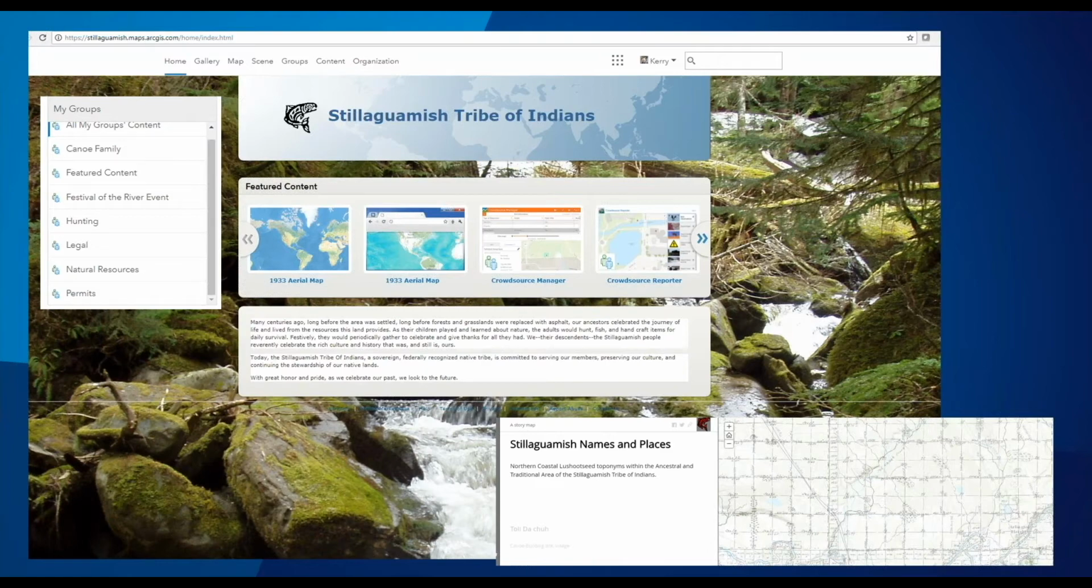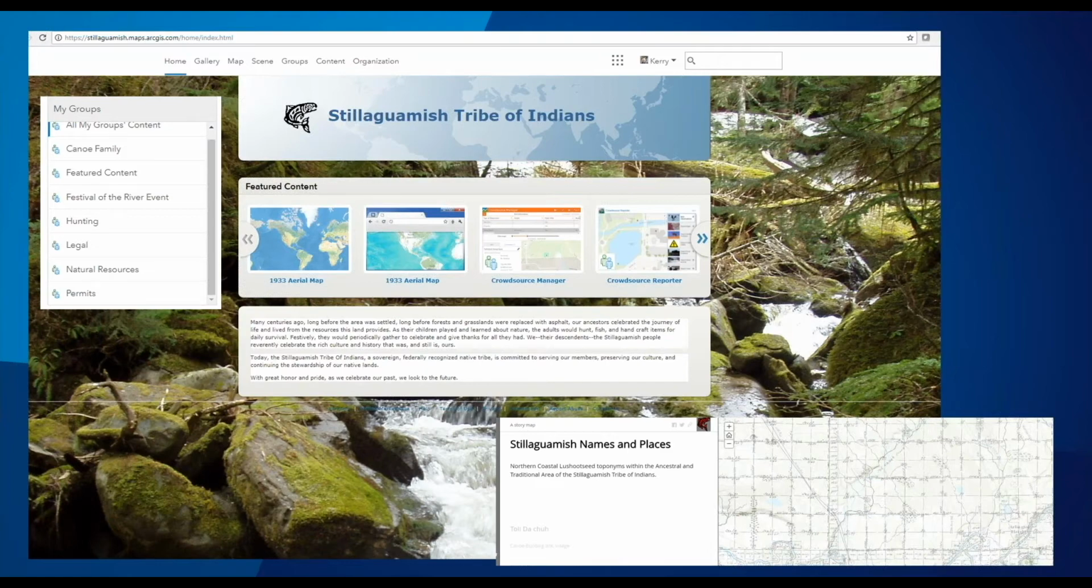We also have a major concert, the Festival of the River event, that happens in August, the 2nd weekend in August of each year. And this generally gets an attendance between 16,000 and 18,000 people. We have local and national entertainment that comes in, and a whole variety of events that really focus on stewardship of the natural resources of the river.